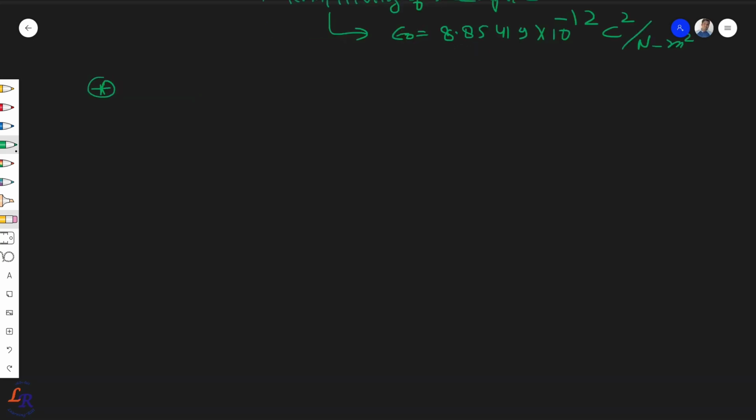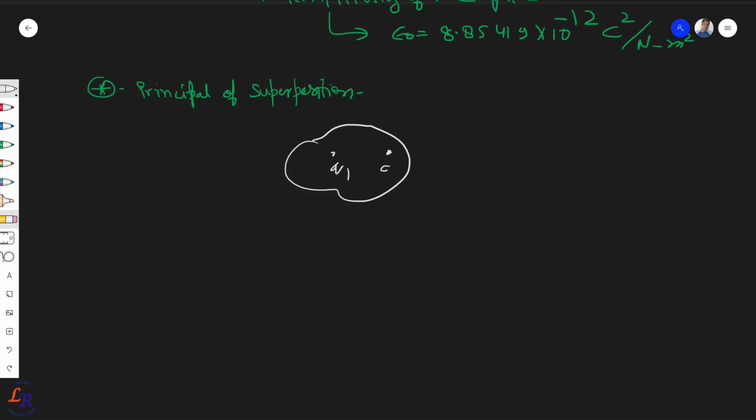What we had seen about the principle of superposition. So what is the principle of superposition? Let's say this is your system, and there are two charges q1 and q2, and there are many charges q3, q4, right? The force on charge q1 due to q2, or on q2 due to q1, will not be influenced by any other charge.